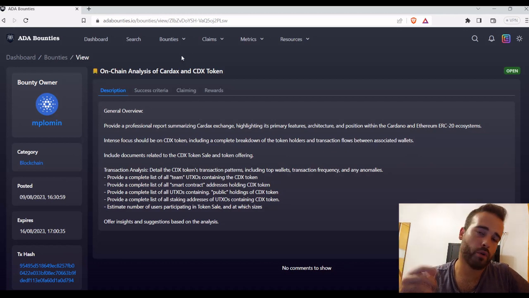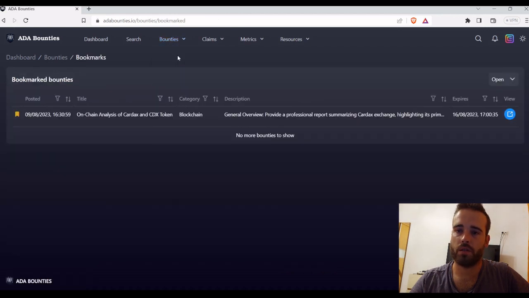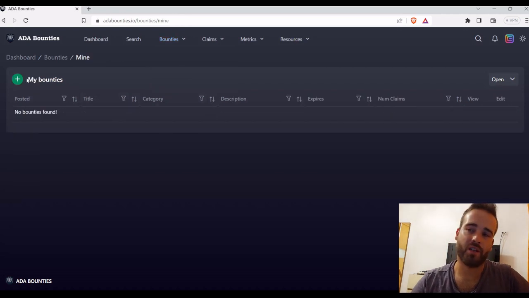It's basically a way for you to keep track of these offers, the bounties that you think are important. You just come here to bookmarks bounties, and you'll see all the bounties that you bookmarked and want to keep track of. Then of course you can see your bounties, the ones you created, and manage them here.